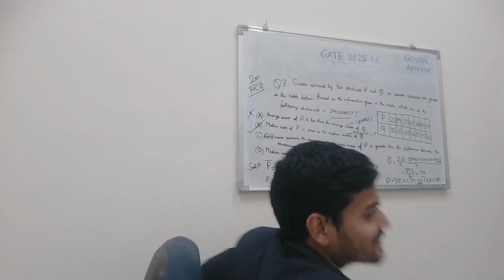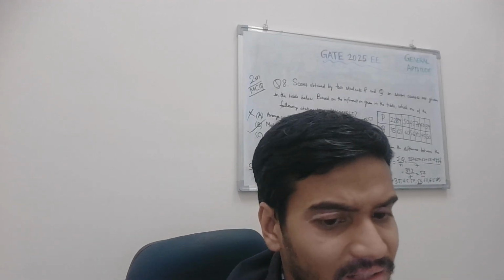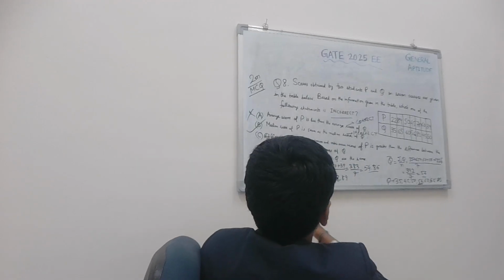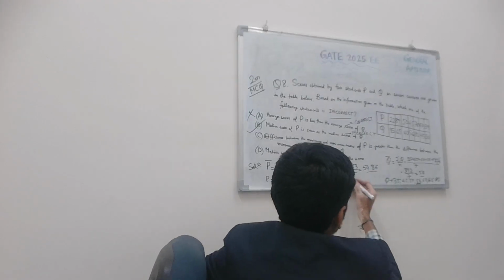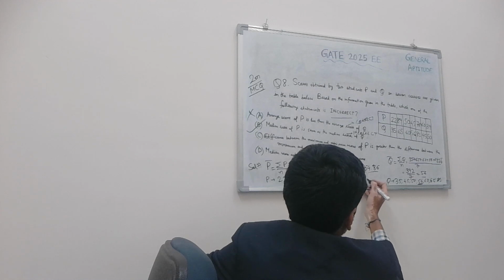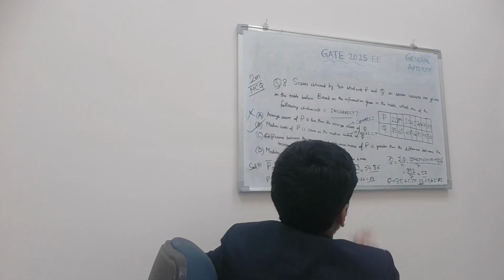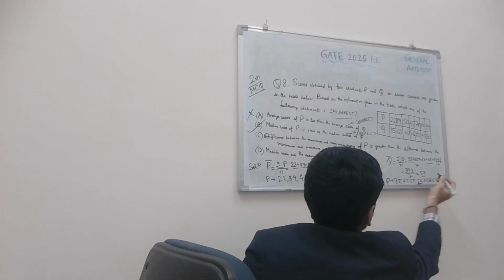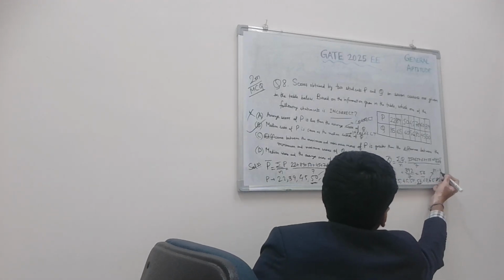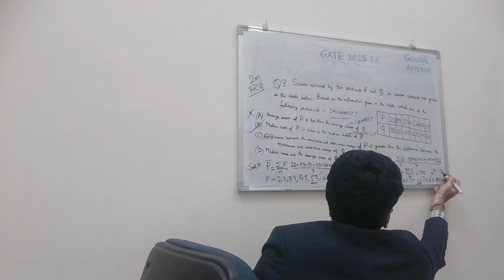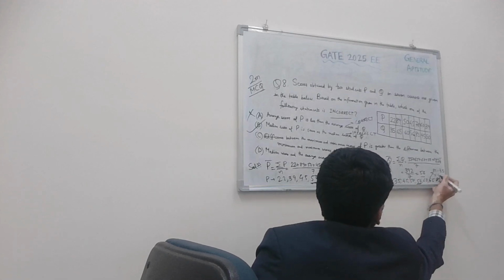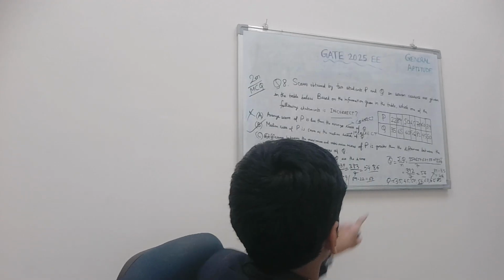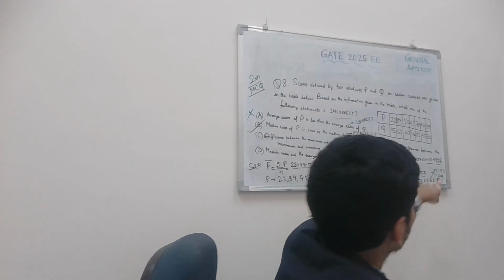Let's check the other options also. Difference between the maximum and minimum scores of P: the difference between 89 and 22, so 89 minus 22 is 67. And the difference between the maximum and minimum scores of Q is 81 minus 35, which is 46. So 67 is greater than 46.